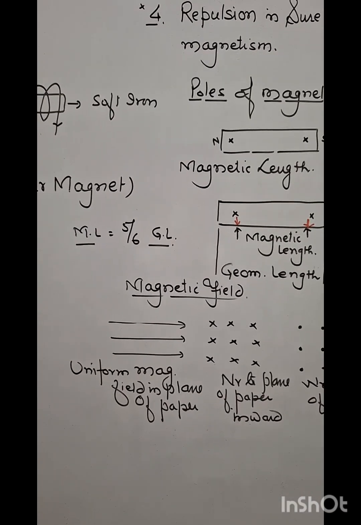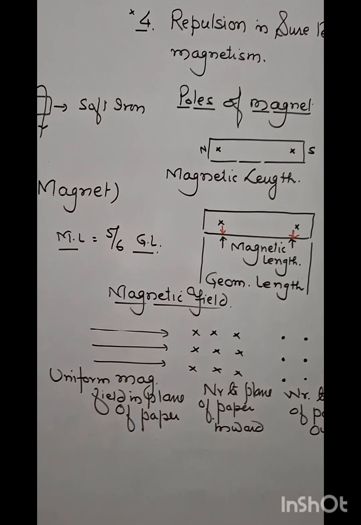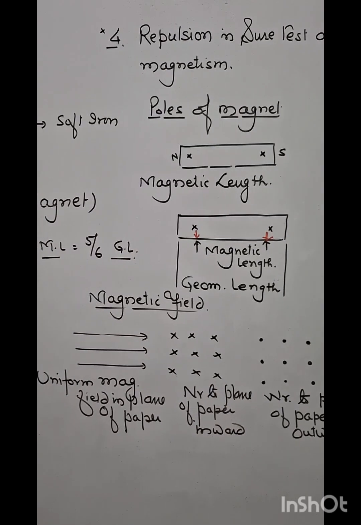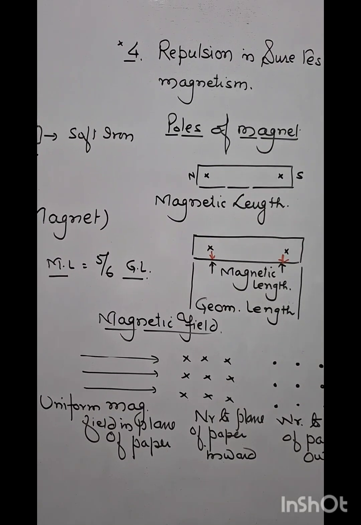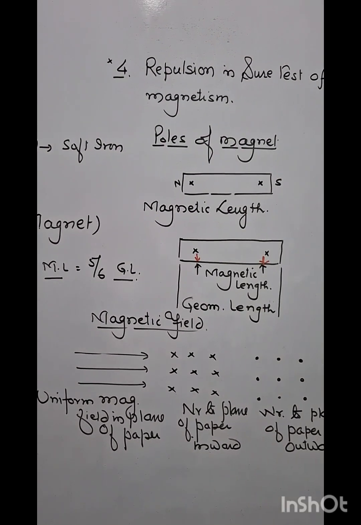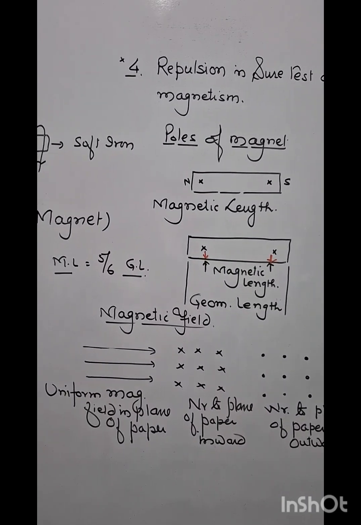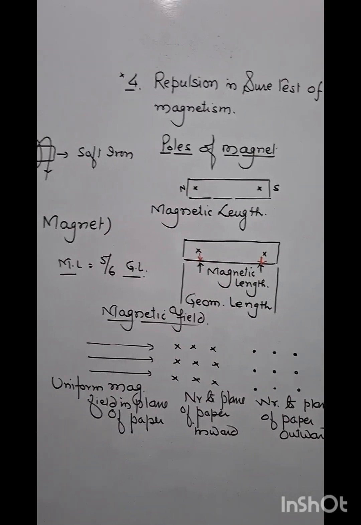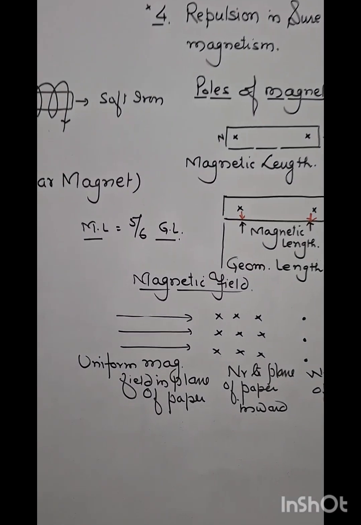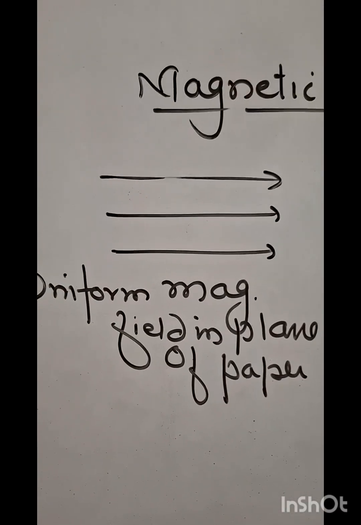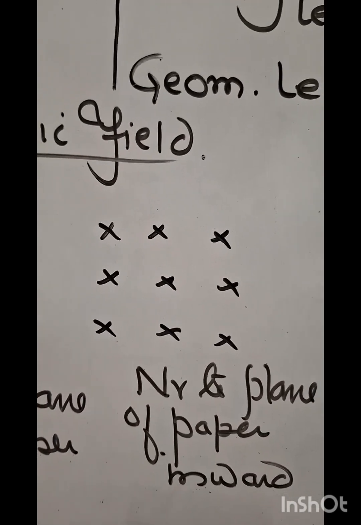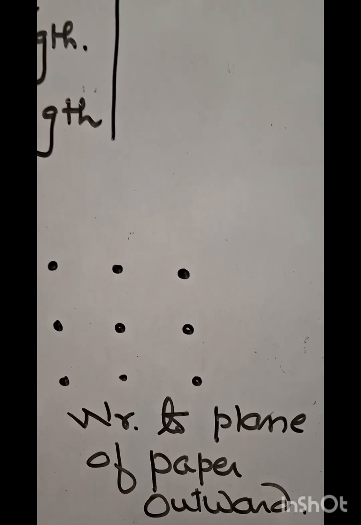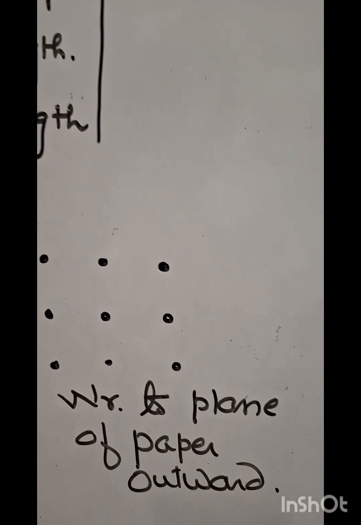The region surrounding a magnet in which its influence can be experienced is called magnetic field. If at every point the magnitude and direction of magnetic field is same, then magnetic field is called uniform magnetic field. Uniform magnetic field in the plane of paper is shown by parallel lines. Magnetic field normal to plane of paper inward is shown by cross. Uniform magnetic field normal to plane of paper outward is shown by dots.